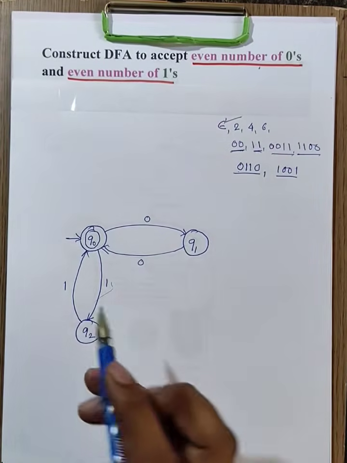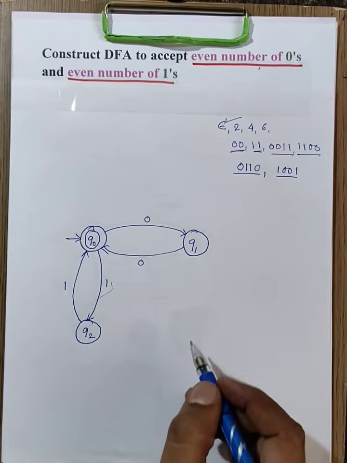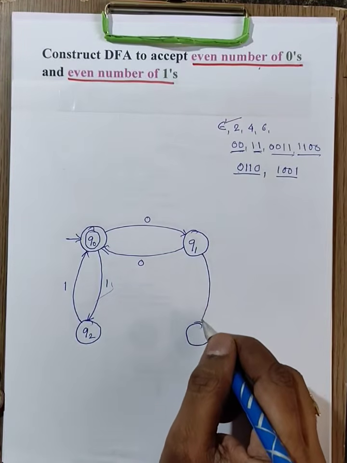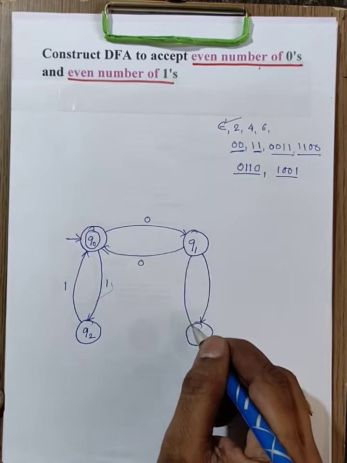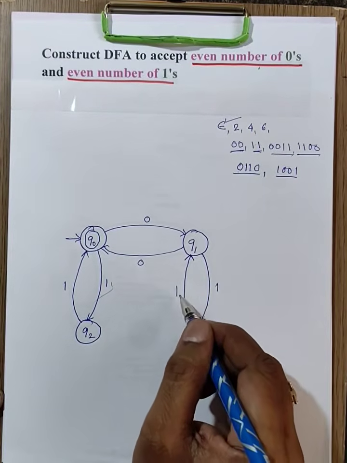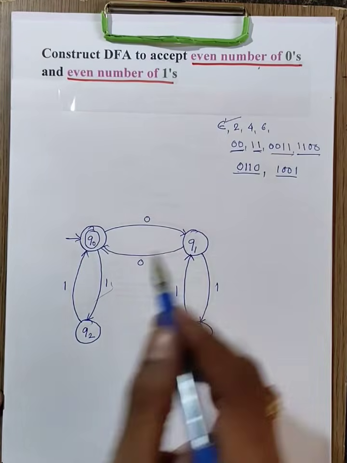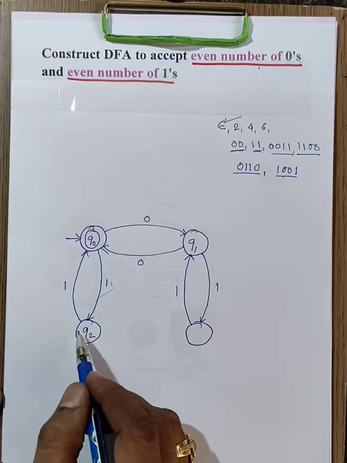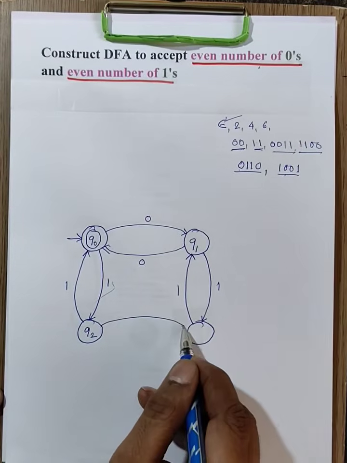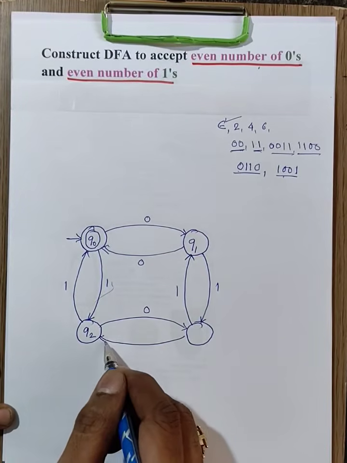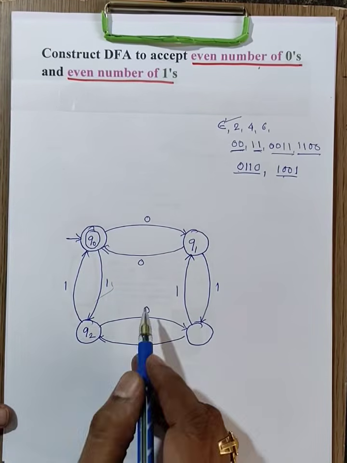Between these 2 zeros, 2 ones. Means here we can take 2 ones, 0 1 1 0, and this is accepted. Or between these 2 ones, 2 zeros, 1 0 0 1, then this is accepted.